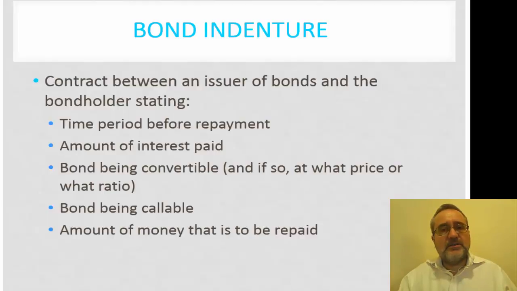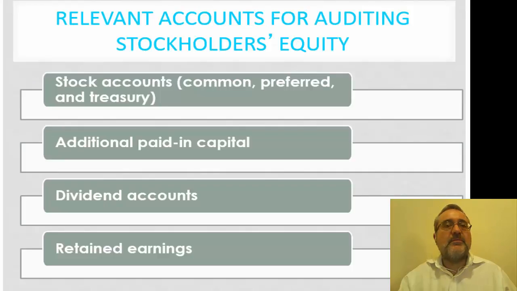And since a bond indenture is, generally speaking, a long-term event, so we may have a 10-year bond, 20-year, 30-year, once we've identified this, the information is going to continue every year until this bond comes to maturity.